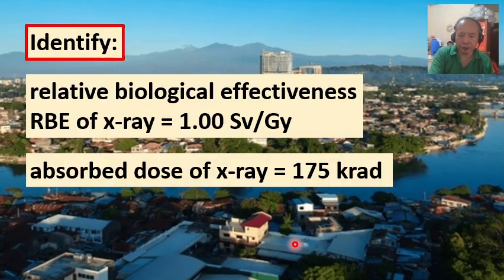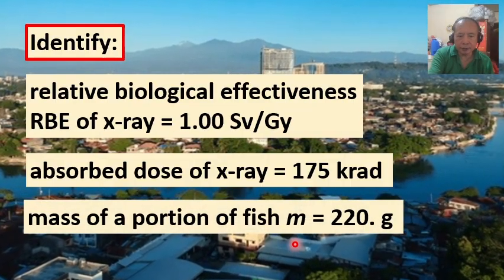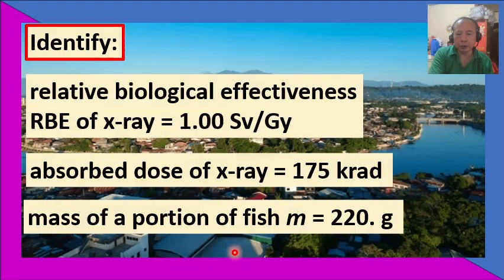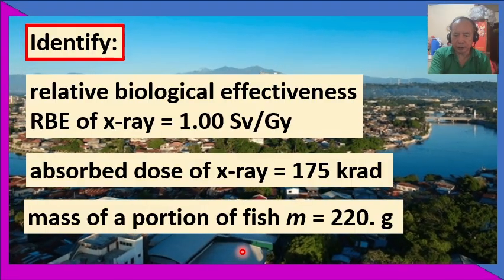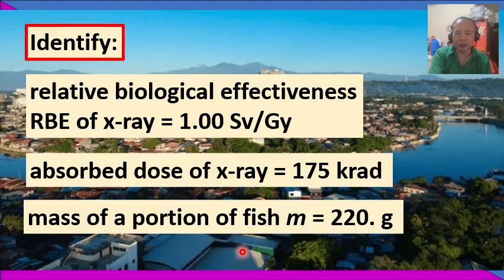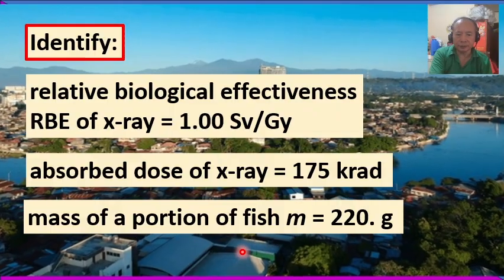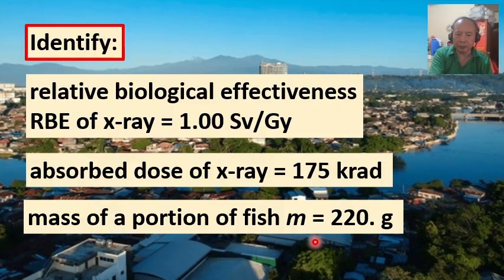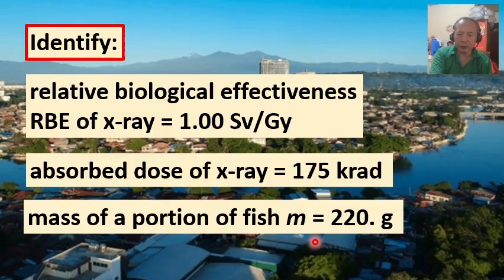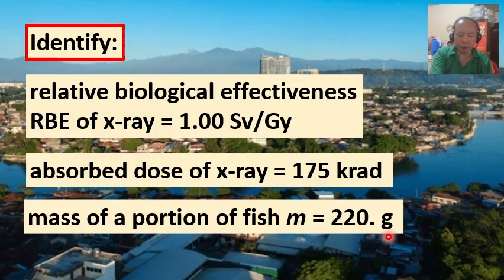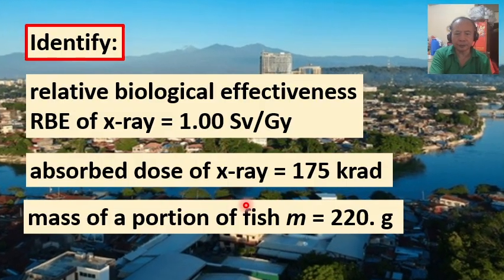And of course, the mass of the portion of the fish that is exposed to the X-ray radiation. Small m represents this mass, so it is equal to 220.5 grams.